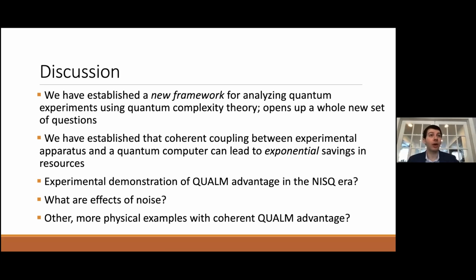So indeed, it would be great to do a version of this with t-designs, although if you do t-designs for any polynomial t, I think you're only going to get a polynomial advantage. So this goes into the question of what are more physical examples with coherent quantum advantage. Physical examples meaning, as Richard was suggesting, that we would like the lab oracle to also be something which is only polynomially complex. So that's in a certain sense a future direction.